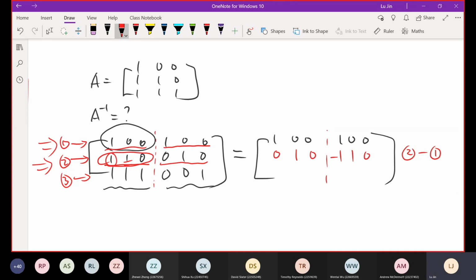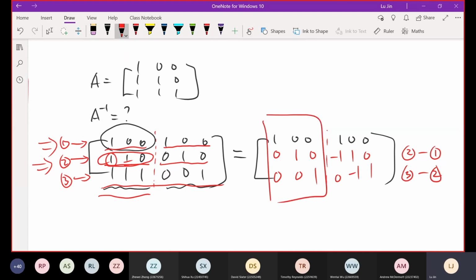Keep going. For the third row, at the front, we want 0, 0, 1. But the first two elements are 1s. So I'm going to use the third row minus the second row. The result gives us 0, 0, 1. So perfect format for identity matrix. For the later part, 0 minus 0 is 0. 0 minus 1, negative 1. 1 minus 0 is 1.